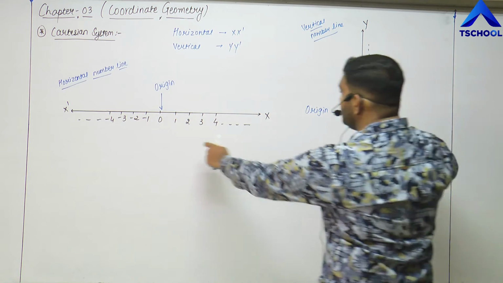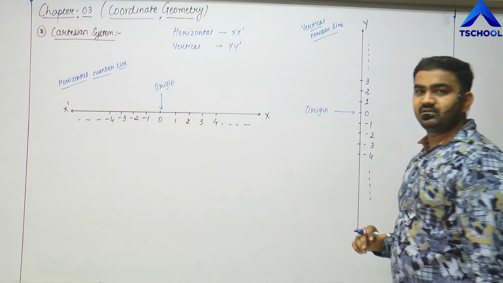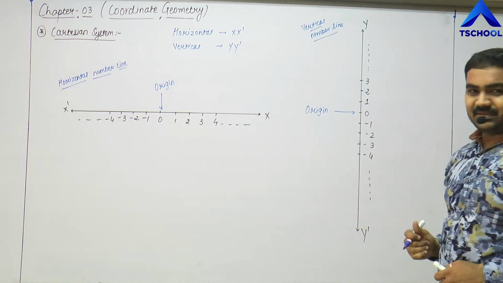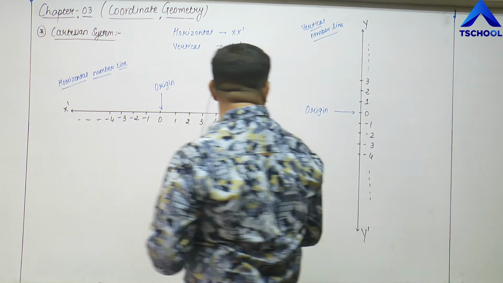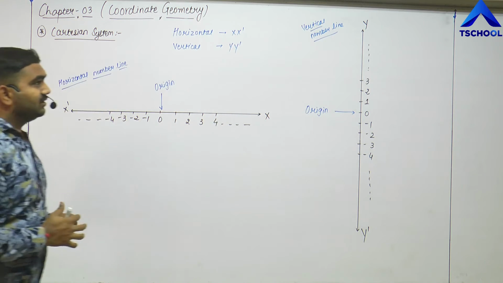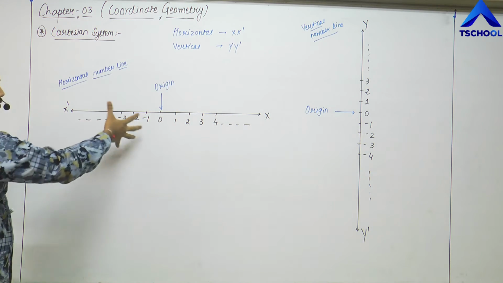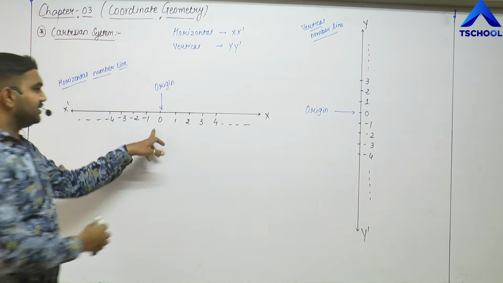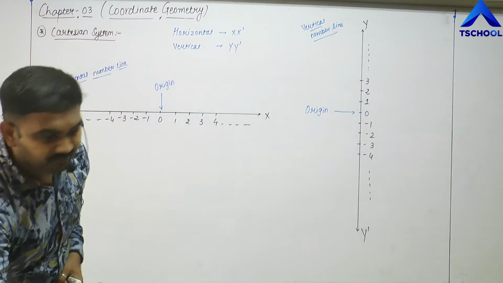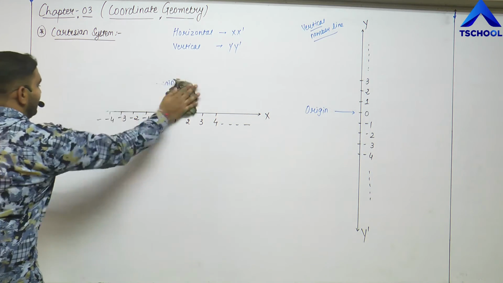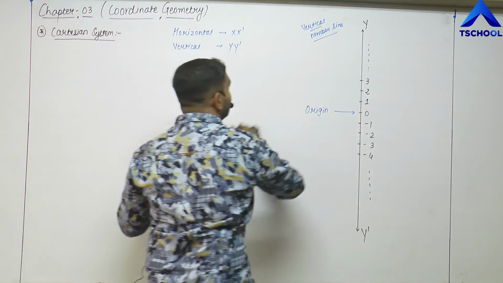That means this origin must match with this origin here, exactly the same, right? So now this vertical number line will come onto the horizontal number line, such that these origins are going to match each other. And the thing now that happens is this.